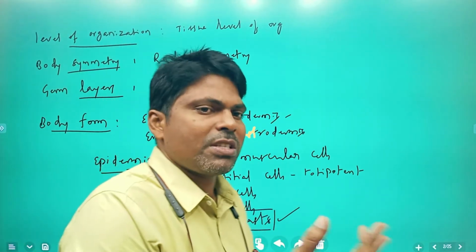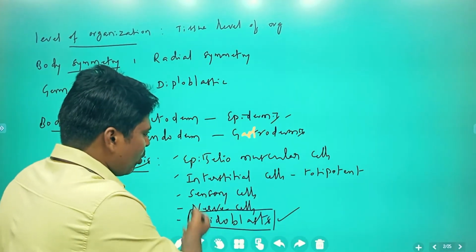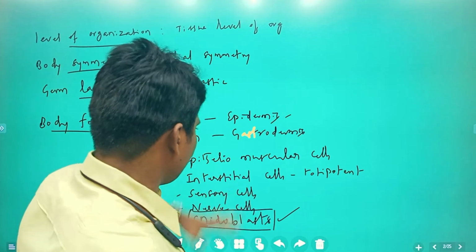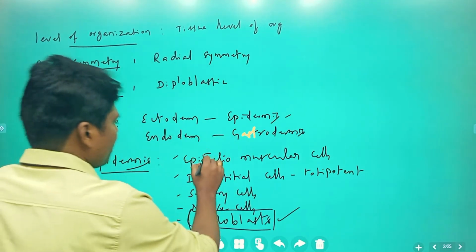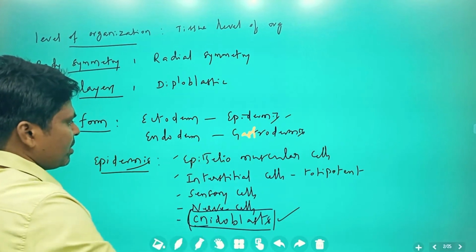We are going to discuss cnidoblasts in detail, no need to worry about that. First, just try to understand what this epidermis consists of.